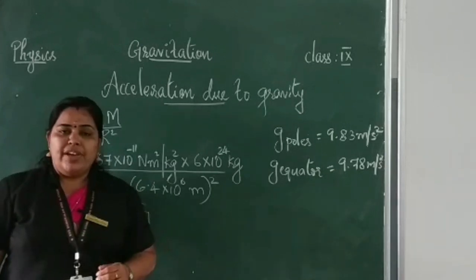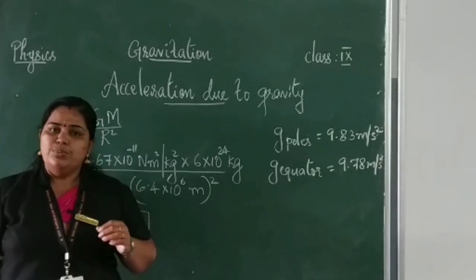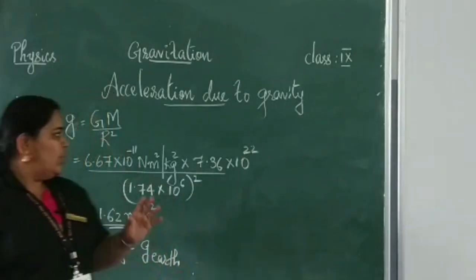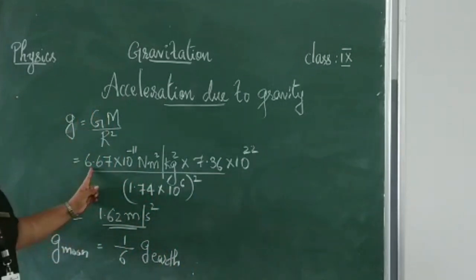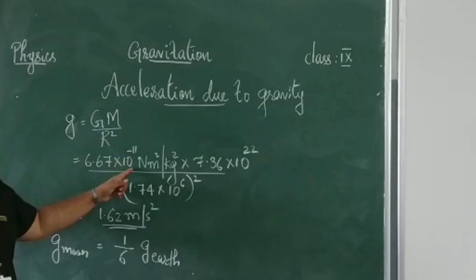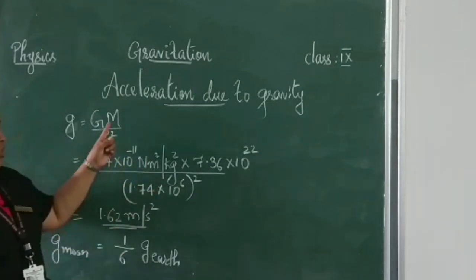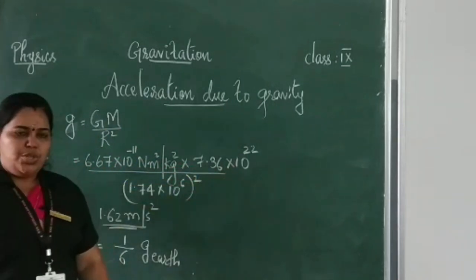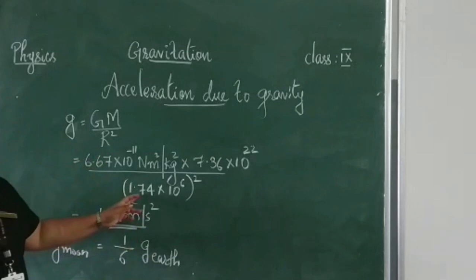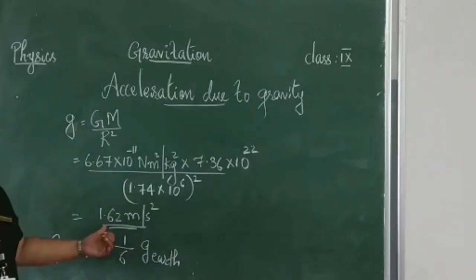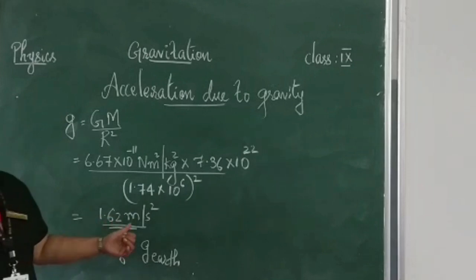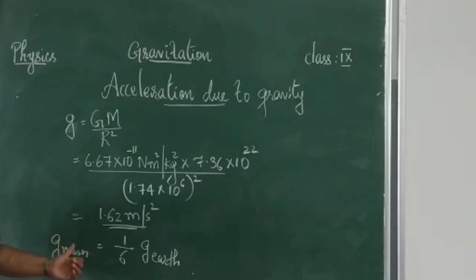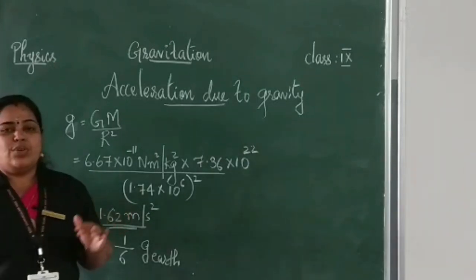Now we will find out the acceleration due to gravity of the moon. g is equal to GM by r square. See here, 6.67 into 10 raised to minus 11 Nm square by kg square into, what is the mass of the moon? 7.36 into 10 raised to 22, by radius 1.74 into 10 raised to 6, whole square. You will get the value as 1.62 meter per second square. That is, the acceleration due to gravity of the moon is 1 by 6 that of the earth.